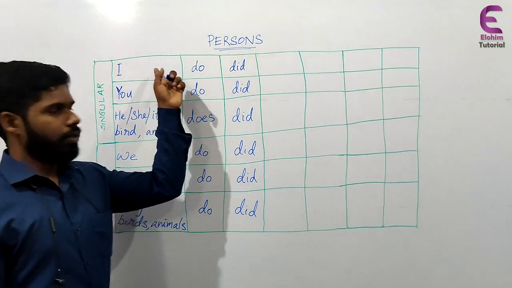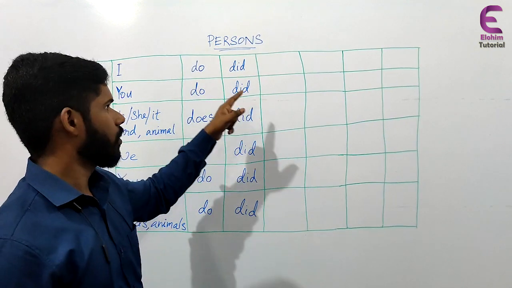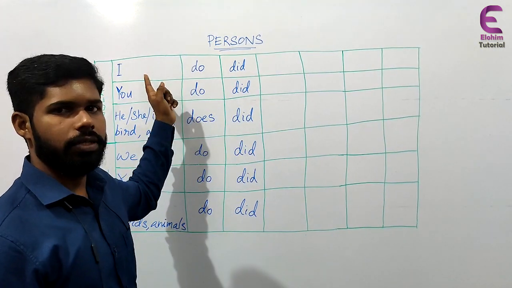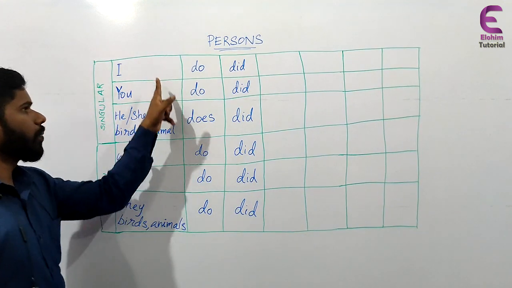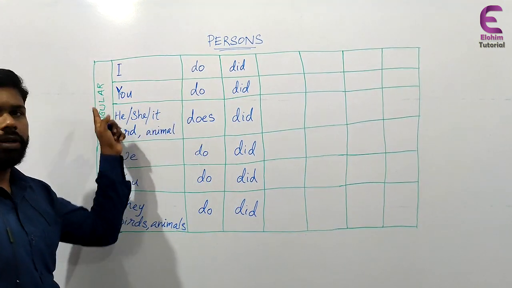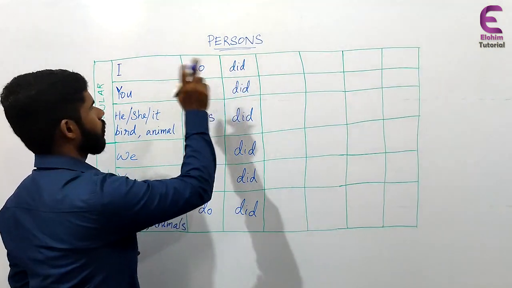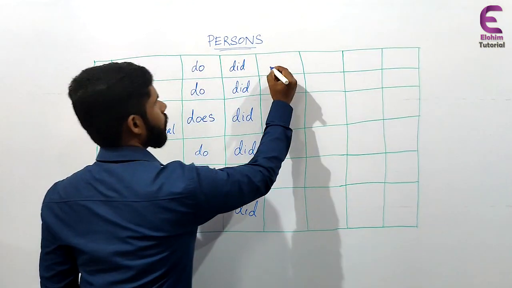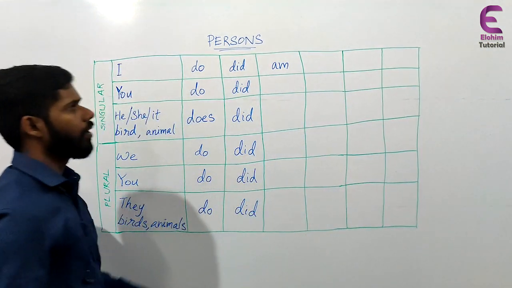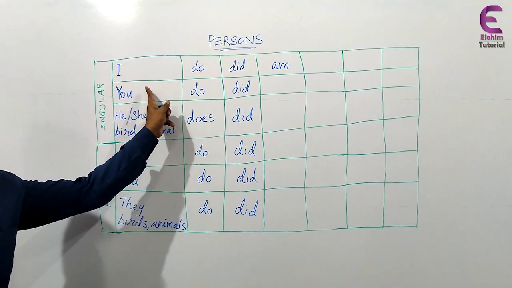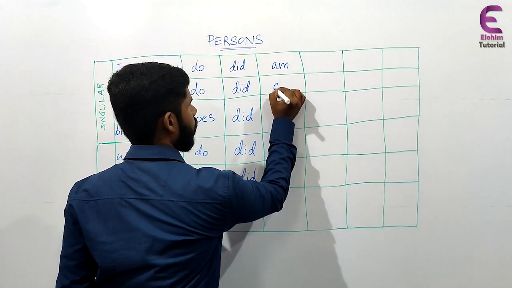And another thing is the use of is, am, are. How can we use is, am or are with the three persons, both in singular and plural forms? If it is first person singular, that is I, then it will be am. Then if it is second person singular, that is you, then it will be are.